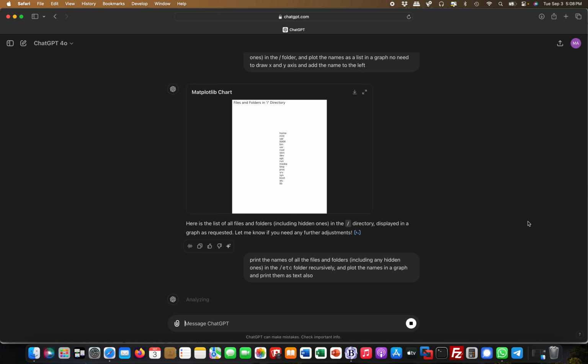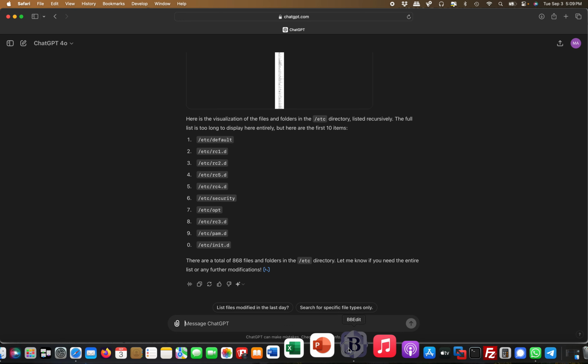It's analyzing, and once it's finished, it may print us some information, and it indeed did. This is really hard to read, but you get the point. It's too long, but there is etc. So this is definitely on a VM on ChatGPT, where I'm now enumerating the directory structure.